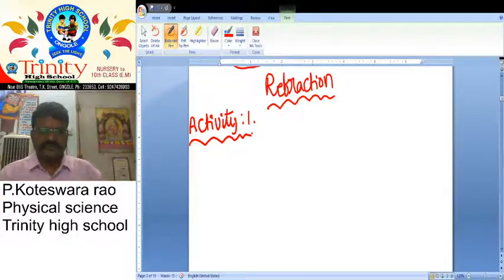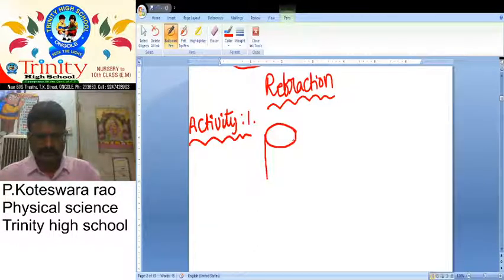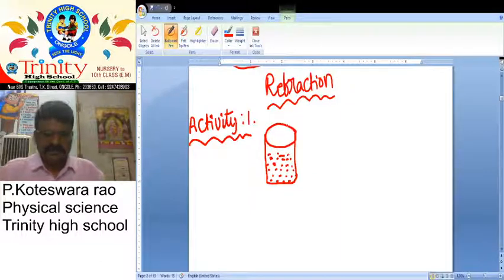Once again, we want to take one glass of water. Here it is filled with water. Now we want to place one pencil.